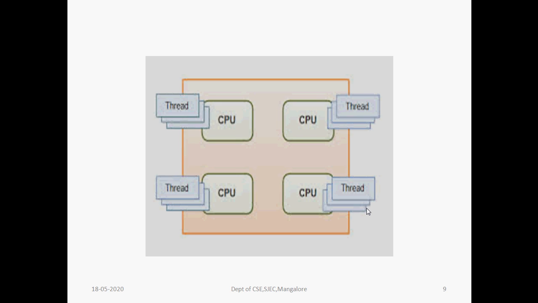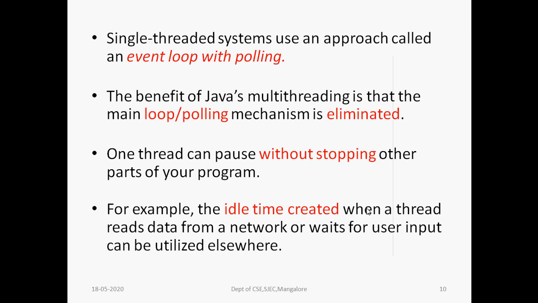CPU 1 is responsible for program number 1 and its threads. CPU 2 is responsible for executing another program and its threads, like that. By seeing this, we can conclude that we are making effective use of CPU utilization by allowing the CPUs to execute threads with different operations.